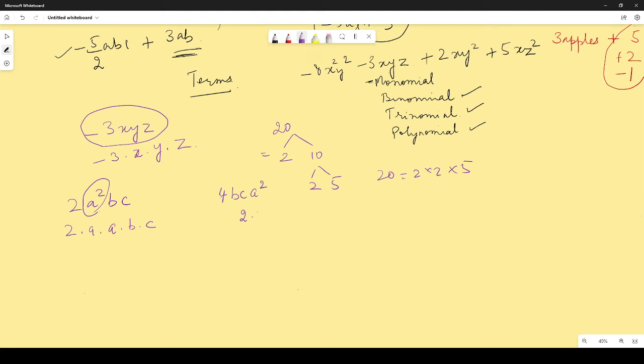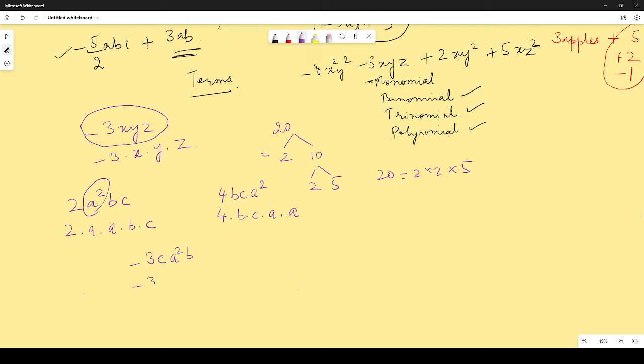There is no need to split the constant over here. So instead of writing 2 into 2, you can write 4 as well, though 4 can be further split into 2 into 2. So 4 into b into c into a into a. Okay.